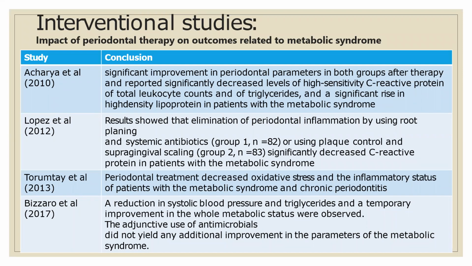Lopez et al. in 2012, 2013, 2017, all of these studies have mentioned that there is an elimination. Whenever you are doing a periodontal treatment, definitely the periodontal inflammation goes down. But then they also found that systemically CRP is reduced. I just wanted to add that systemically CRP, that is hsCRP or high sensitive CRP, is a very important systemic inflammatory marker. Then you can refer to the paper on that.